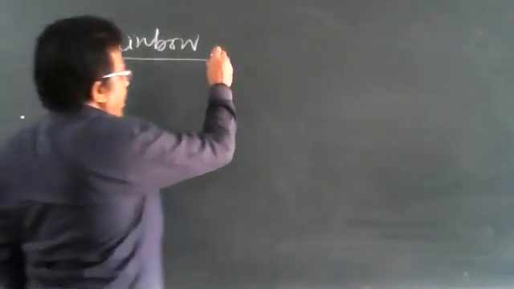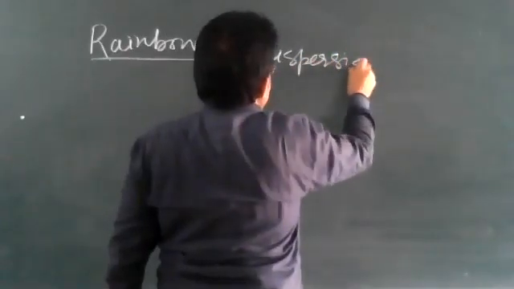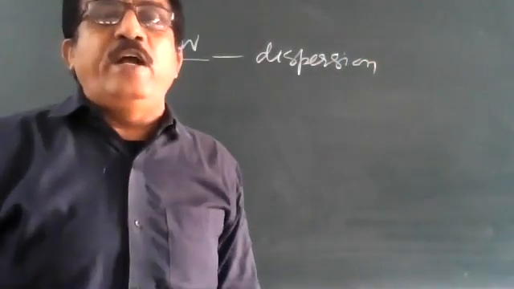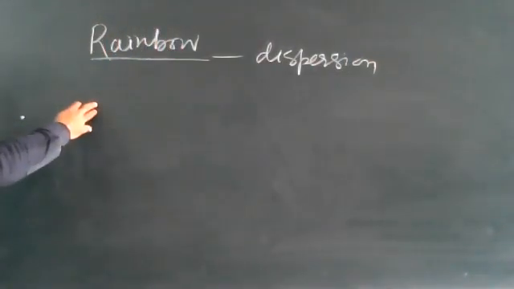So what is a rainbow? The rainbow is the best example of dispersion of sunlight. Write down what happens here.